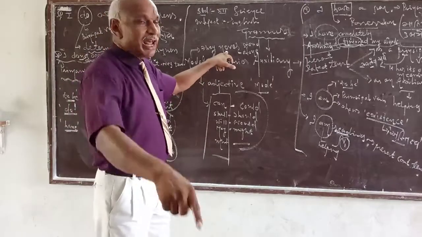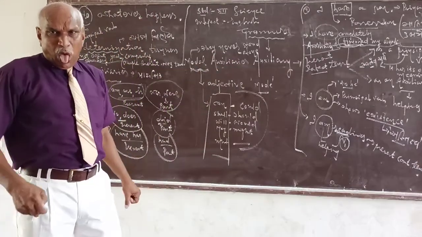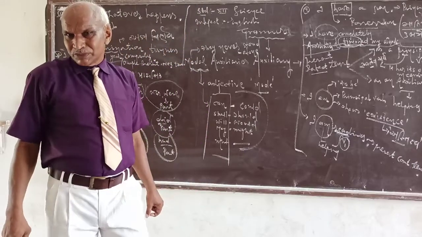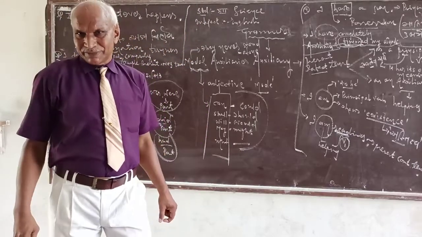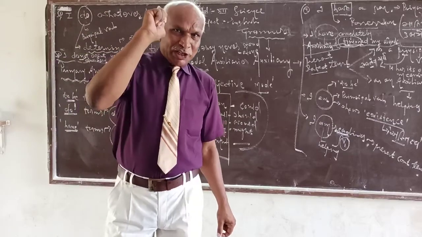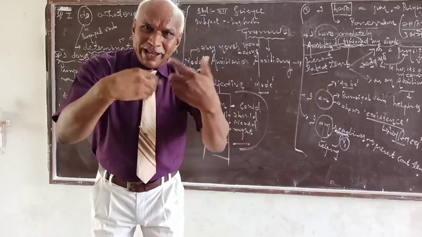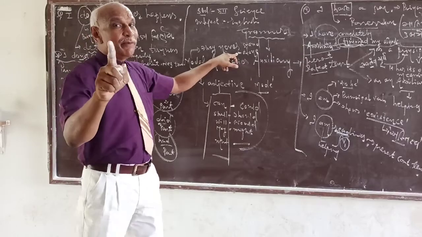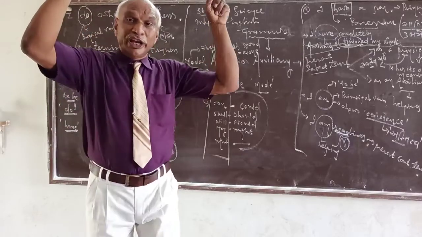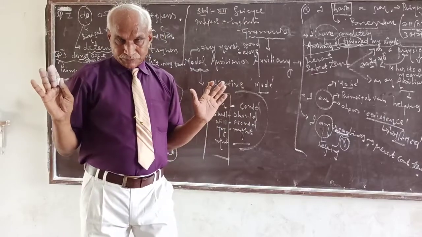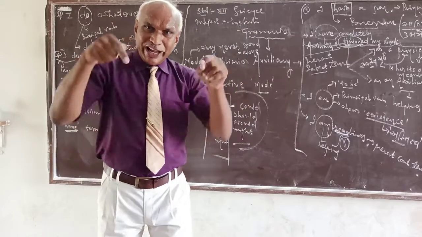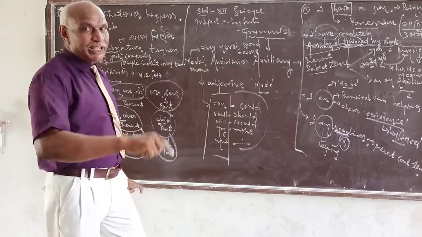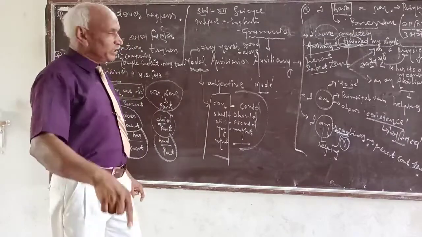What does that mean? That means there must be a principal verb to be helped. They are not independent. They are only dependent, having no meaning of their own, right?